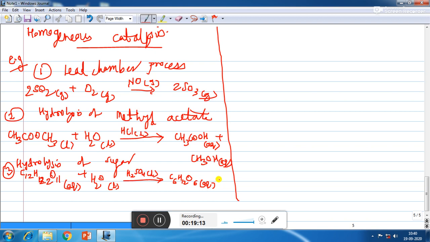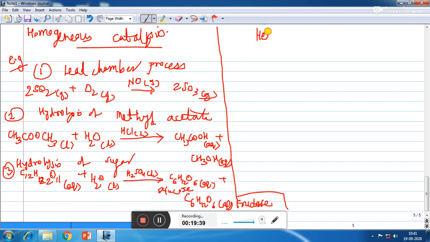Glucose and fructose are water soluble, so both are in aqueous state. One product C6H12O6 is glucose, and the second product C6H12O6 is fructose. So this is also an example of homogeneous catalysis.